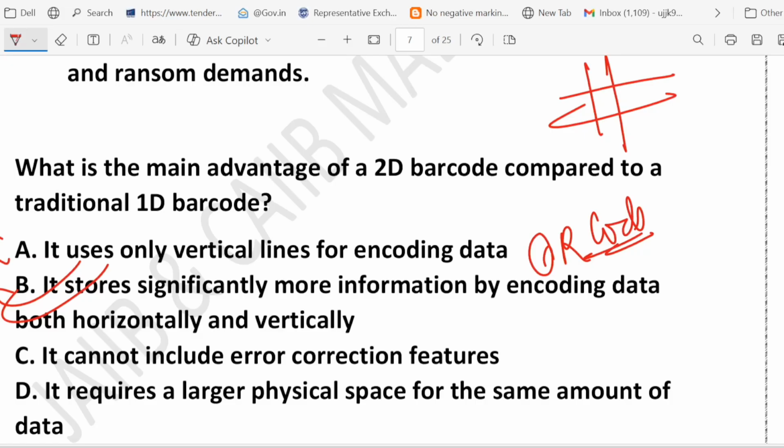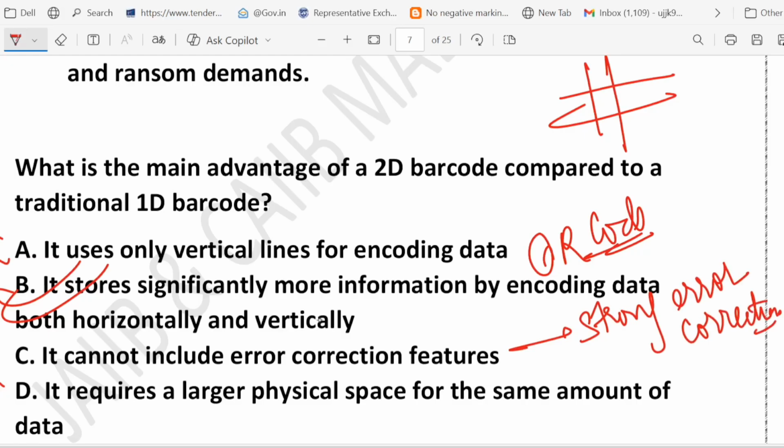What about C? This says 2D barcode cannot include error correction. That is incorrect. Because they actually have a strong error correction. If any part of the QR code is damaged, it can still be scanned.